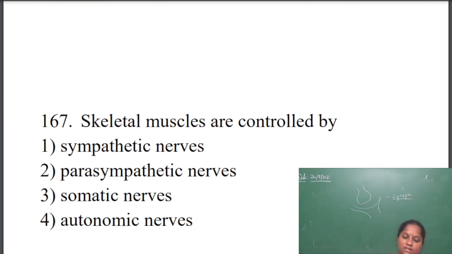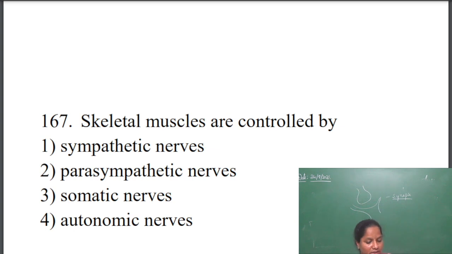Next question. Skeletal muscles are controlled by. These questions are related to neural control and coordination. The skeletal muscles are controlled by which nerves? Sympathetic nerves, parasympathetic nerves, somatic nerves, and autonomic nerves. So the nervous system is divided into the central nervous system and peripheral nervous system, and the autonomic nervous system again has somatic and